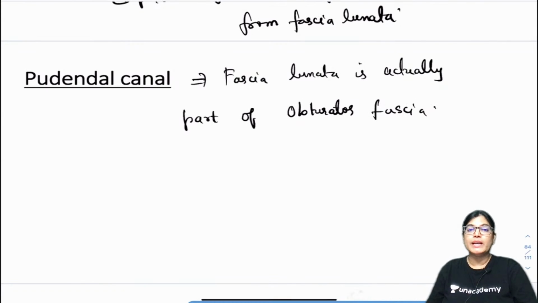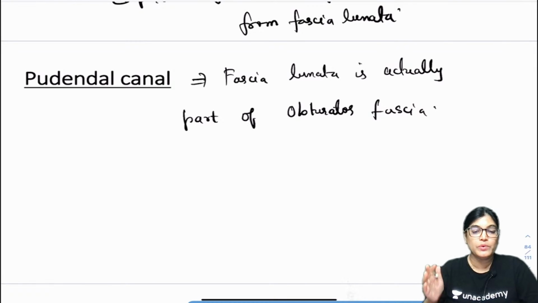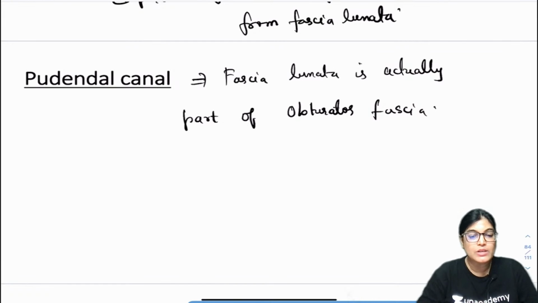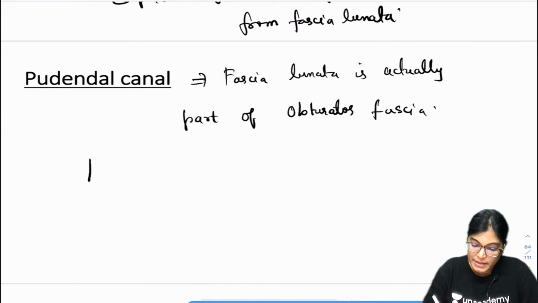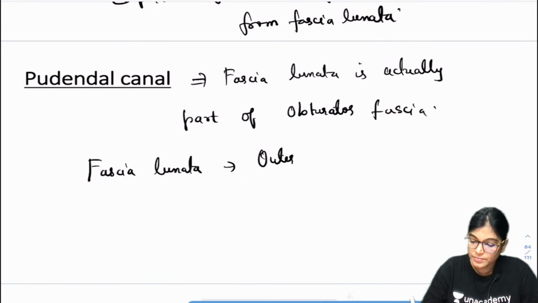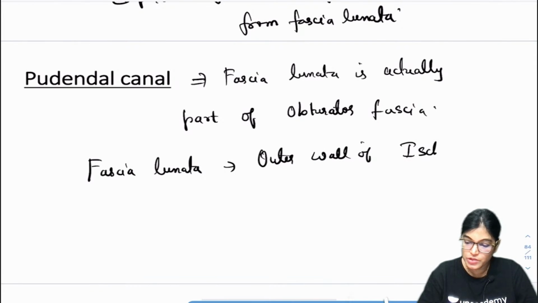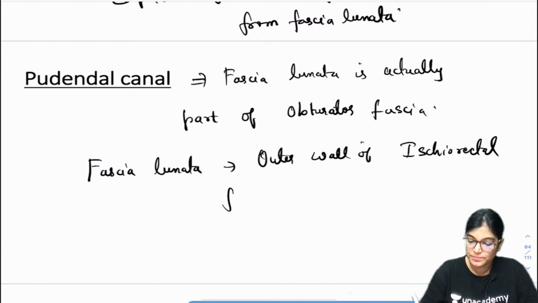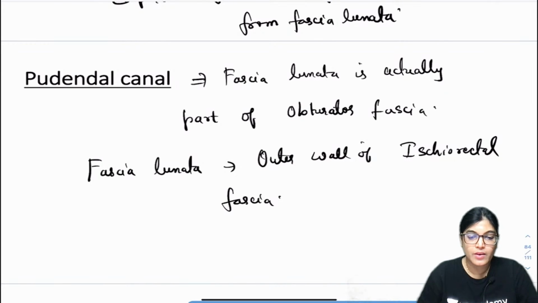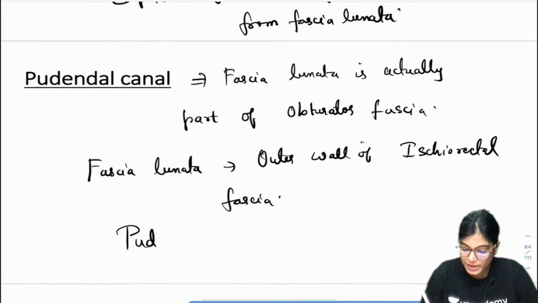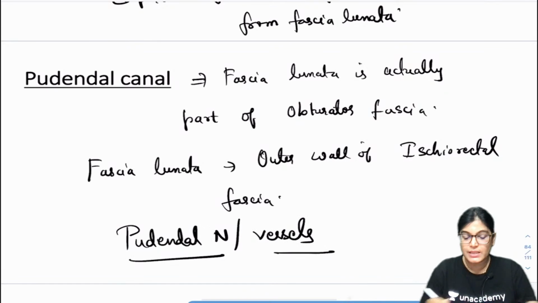The next important point is that you should know the exact location of fascia lunata. It forms the outer wall of the ischiorectal fossa. Got it? And what does it enclose? It encloses the pudendal nerves and vessels.